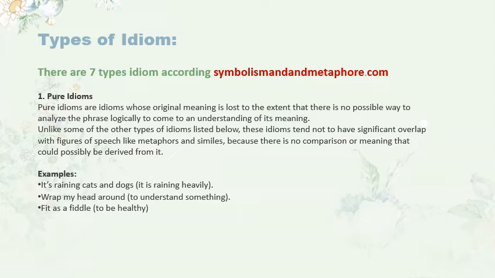Examples: it's raining cats and dogs, it is raining heavily. Wrap my head around, to understand something. Fit as a fiddle, to be healthy.